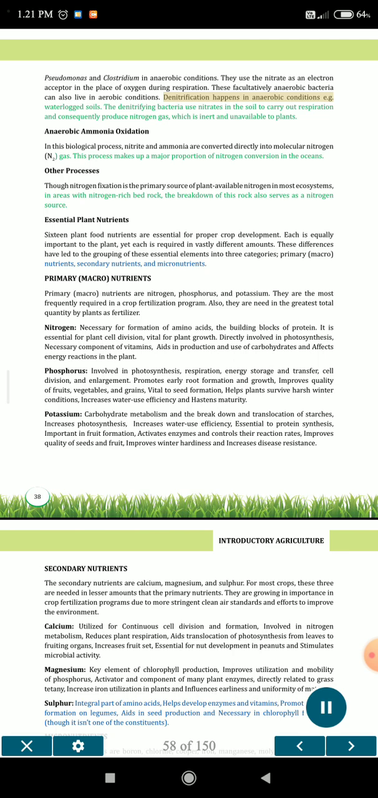Denitrification happens in anaerobic conditions, e.g. waterlogged soils. The denitrifying bacteria use nitrates in the soil to carry out respiration and consequently produce nitrogen gas, which is inert and unavailable to plants.